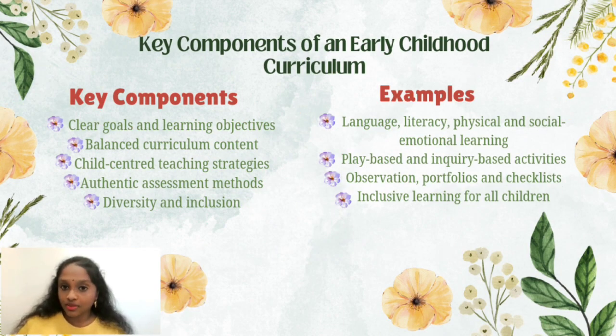Finally, I will compare these models to show how each approach supports children's learning experience and overall development. The next thing I want to talk about is the key components of an early childhood curriculum. This slide explains the main components of an effective early childhood curriculum. First, curriculum goals and objectives guide what children should learn. The second one is curriculum content, which includes important development areas such as language, cognitive, physical, socio-emotional, and creative development.